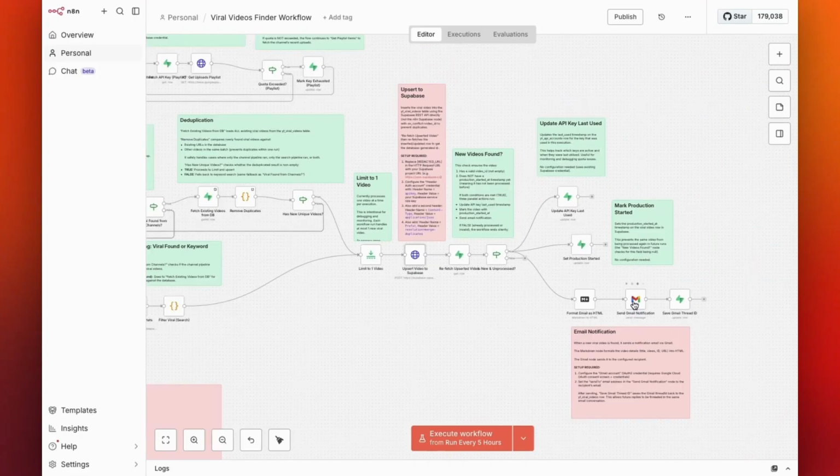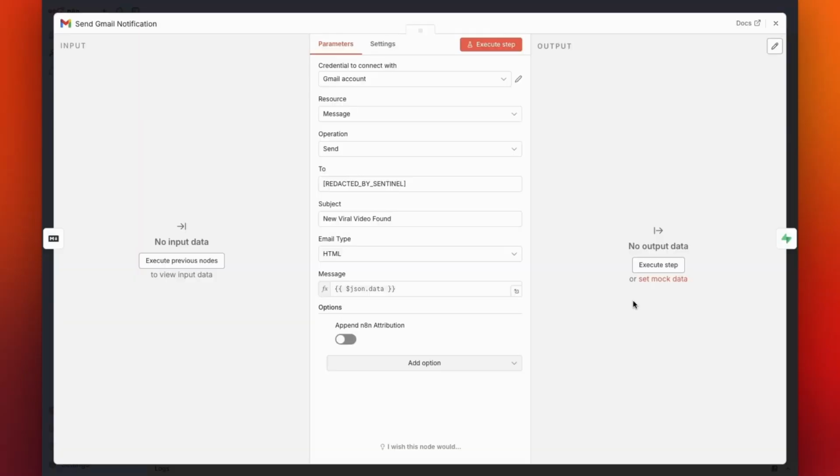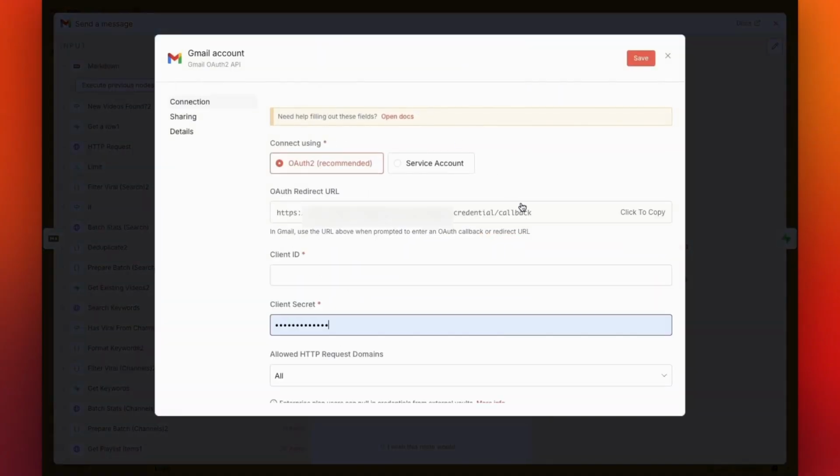Next is the Gmail node. First, enter your email address in the To field. This is where the viral videos that the workflow finds will be sent so you can review them. Next, we need to connect your Gmail account. Click Create New Credential and leave OAuth 2 selected.